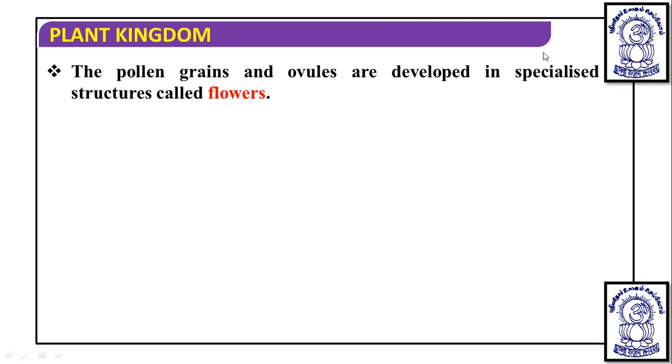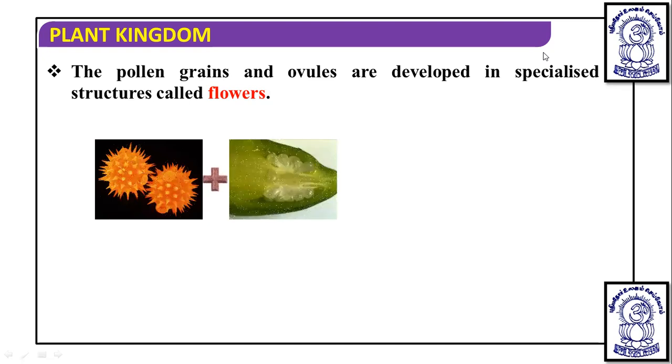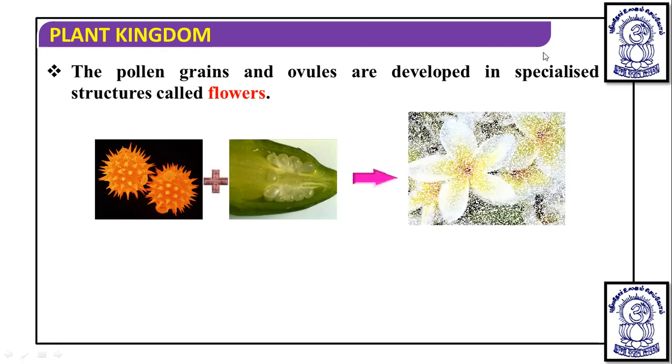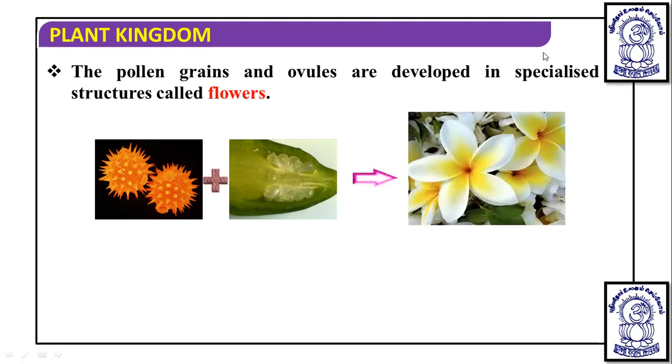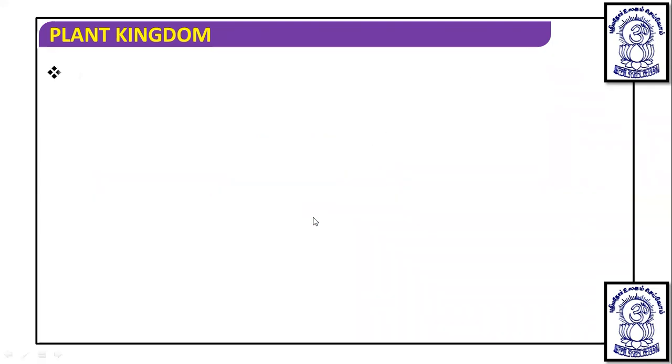It is known that this ovule is formed in the carpel, in the ovary part. Both the androecium and gynoecium are formed in the flower. So when the pollen grain fuses with the egg cell present in the ovule, fertilization will occur and the fruit will be produced, as you can see. In this diagram, these are the pollen grains, and this represents the ovule, and within the ovule the egg will be formed. So the fruits will be produced like this.